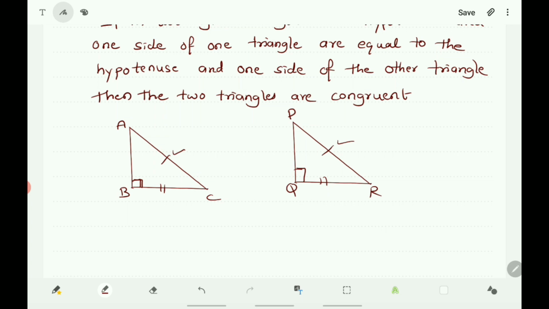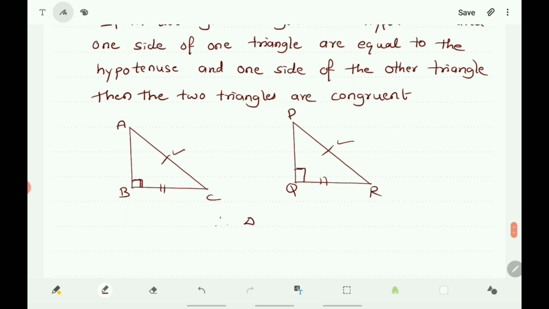Here in these two right angle triangles, hypotenuses are equal and one more pair of sides are equal. Therefore, these two triangles are congruent. That is, here angle B and angle Q are right angles. So, these two are right angle triangles, and hypotenuse AC is equal to hypotenuse PR and BC is equal to QR.